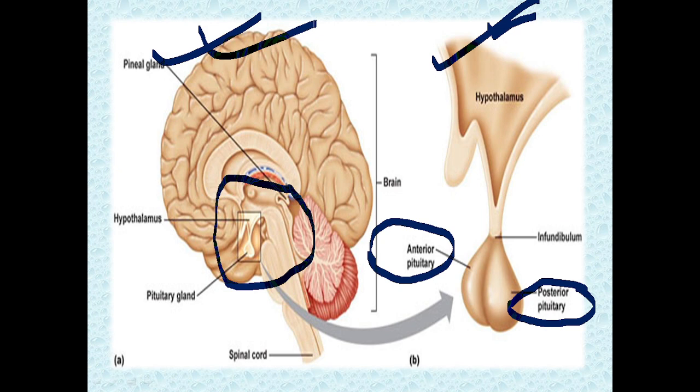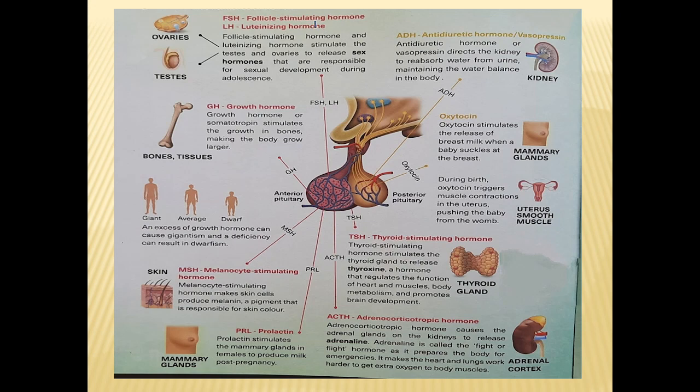Now these are the hormones secreted by the anterior pituitary and the posterior pituitary. We will start from the posterior pituitary. It first secretes ADH, antidiuretic hormone or vasopressin. Antidiuretic hormone directs the kidney to absorb water from urine, maintaining the water level in the body.